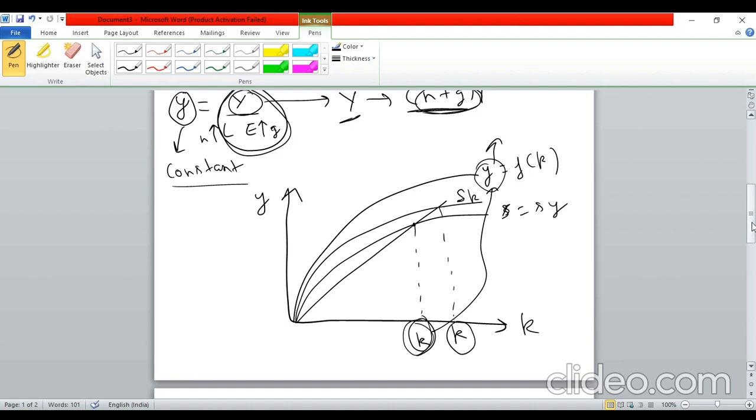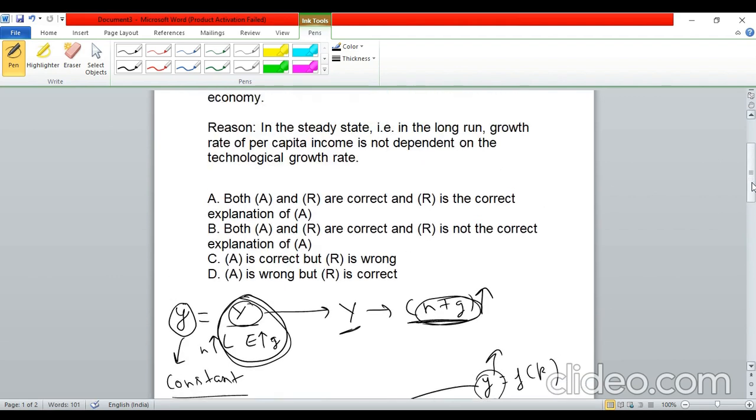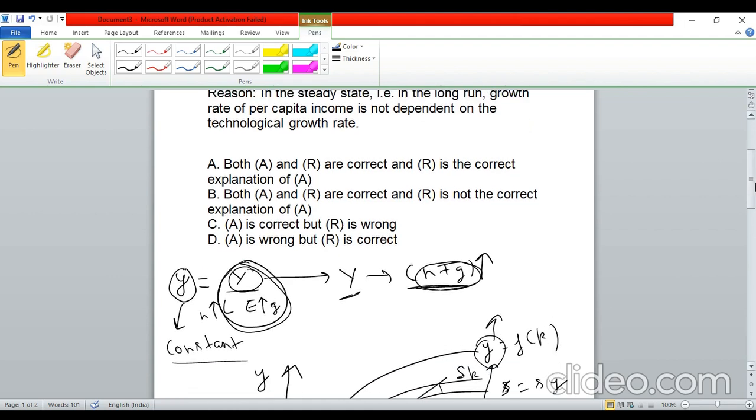Now let us look at the reason. What was the reason given? So the assertion, we know, is correct. Now the reason is, in the steady state, that is in the long run, the growth rate of per capita income is not dependent on the technological growth rate. So this we just saw, in the long run.